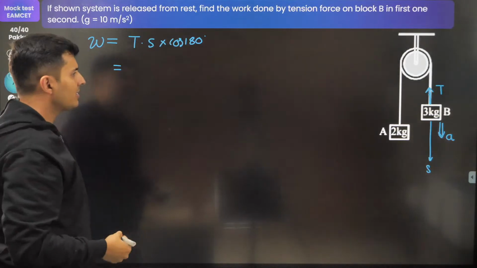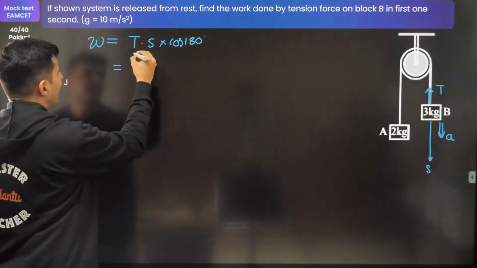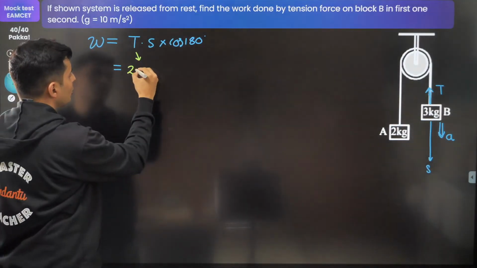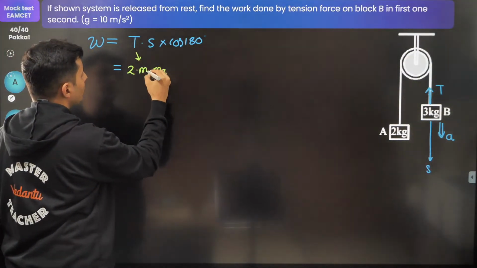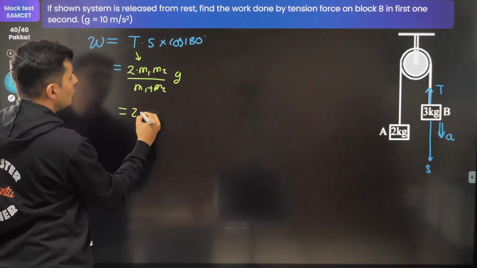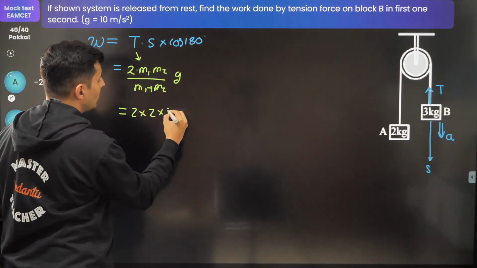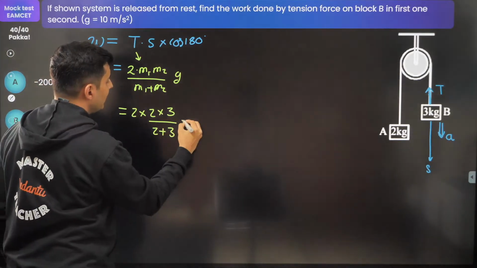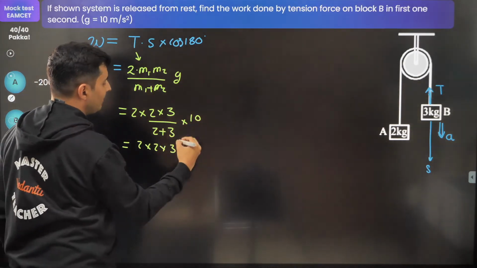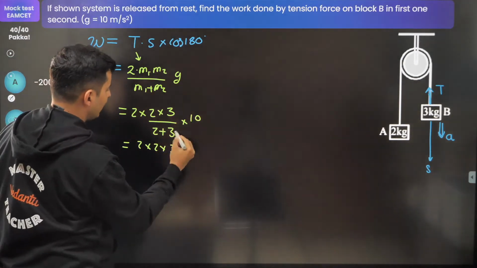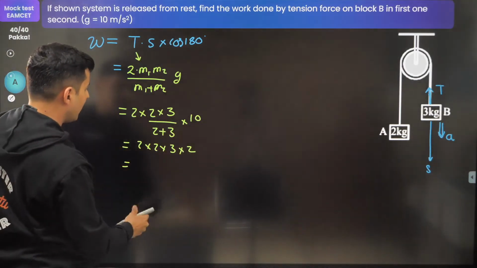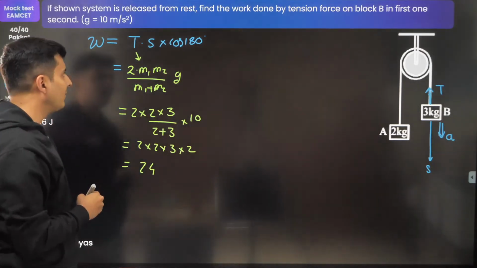Now, tension is how much? Think about it, the value of the tension, standard formula for such questions, you should remember it. It is 2 times m1 m2 upon m1 plus m2 into g. So 2 into m1 2, m2 3, 2 plus 3 into 10. Now 2 into 2 into 3, 2 plus 3 is 5, so the 10 and 5 cancel, and it becomes 2, 2 2s are 4, 4 2s are 8, 8 3s are 24. So this will be 24.